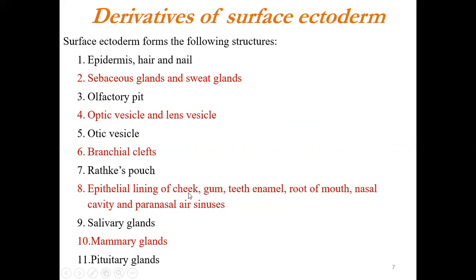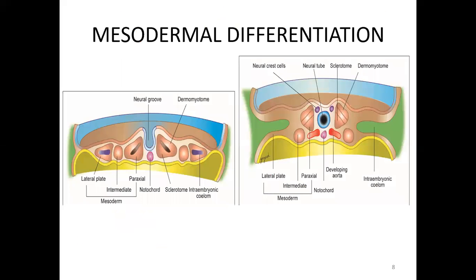Then the epithelial lining of the cheek, gum, teeth enamel, not the dentin, and the roof of the mouth, nasal cavity, and the paranasal air sinuses. All are ectodermal in origin. Then all your salivary glands, and the mammary gland, because since it is a modified sweat gland, it is also ectodermal, and the pituitary gland, since it is developing from Rathke's pouch. So all these are ectodermal in origin. And apart from this, your whole of the central, peripheral, and autonomic nervous system is also ectodermal in origin.